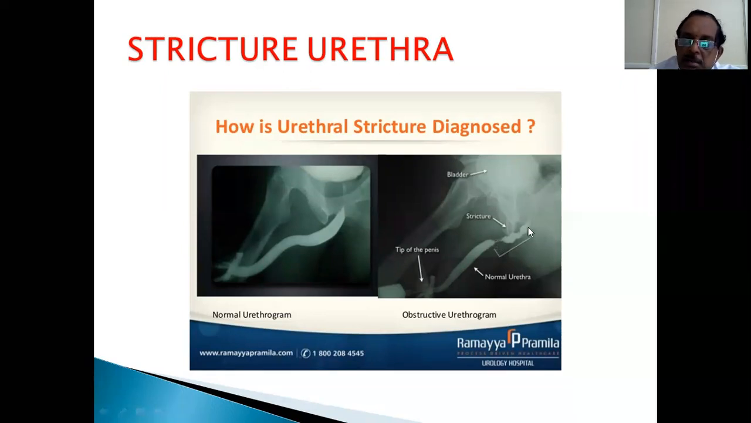How do you know the proximal limit? The proximal limit is done by micturating cystourethrogram. You fill the bladder with the dye and then ask the patient to pass urine. Then you know the distal limit and proximal limit. You measure the distance and you plan your surgery based on the length of the urethral stricture. The site of the stricture is by retrograde urethrogram. The length of the stricture is by means of a combined study of the retrograde urethrogram and micturating cystourethrogram.